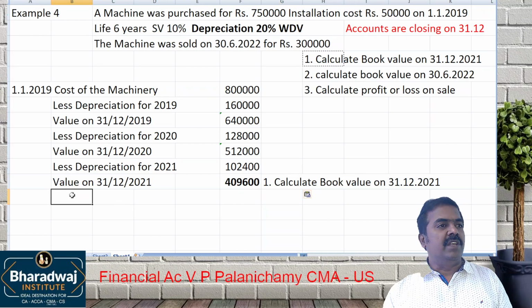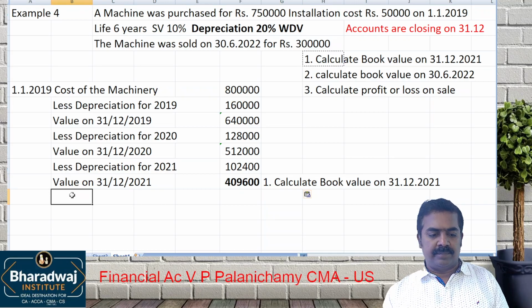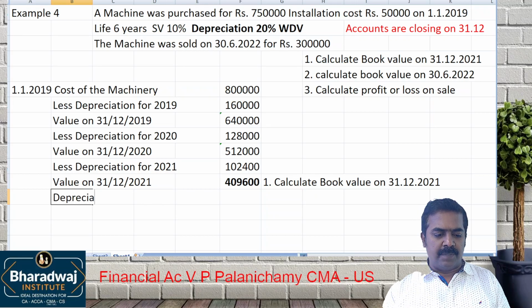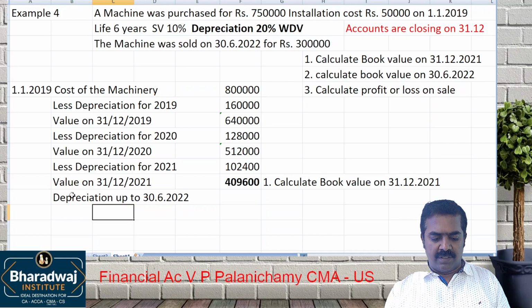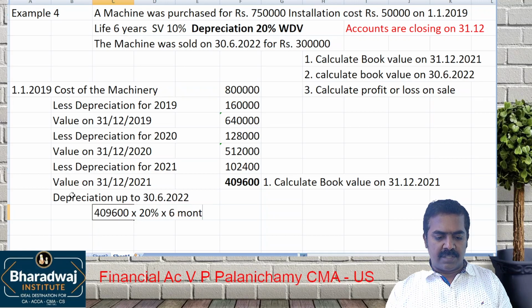Then we sold the asset on what date? 3/6/2022. So we have to charge depreciation up to the date of sale. So how will you charge depreciation? 4,09,600 into 20% for how many months? 6 months.